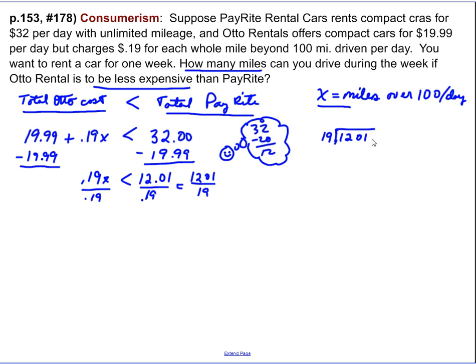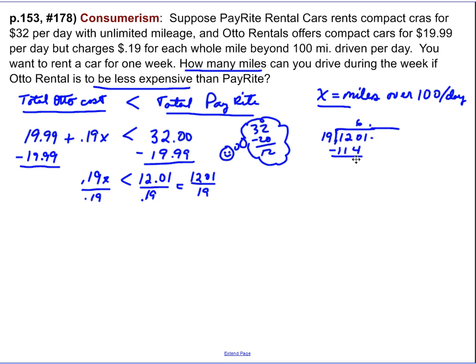1,201. So, all right, I'm going to put my decimal up here in case I have a little bit of carryover, and I might. 19 will not go into 12, but 19 will go into 120, and I know it'll go in about 6 times, right? Because 6 times 100, 6 times 20 would be 120, so 6 times 19 will be slightly less than that. In fact, if you carry out the multiplication, 6 times 19 gives you 114. Being very careful to keep my columns straight right here.